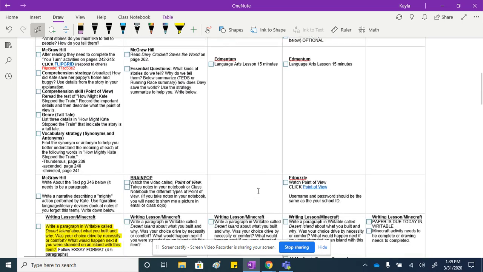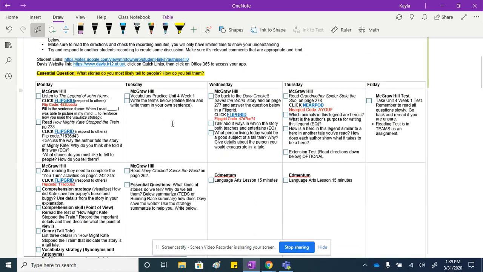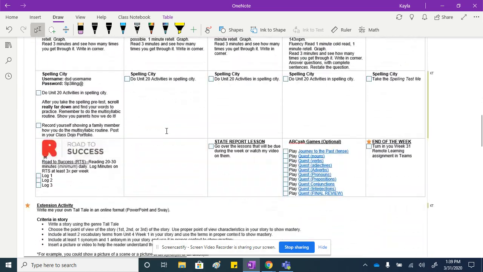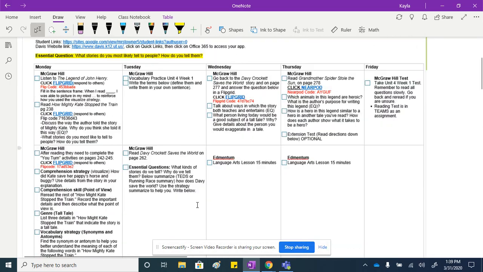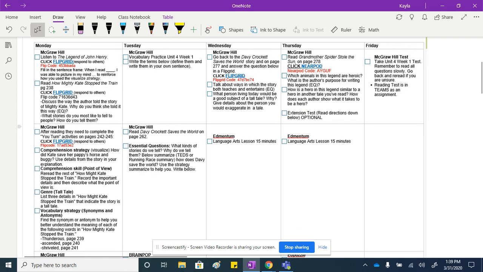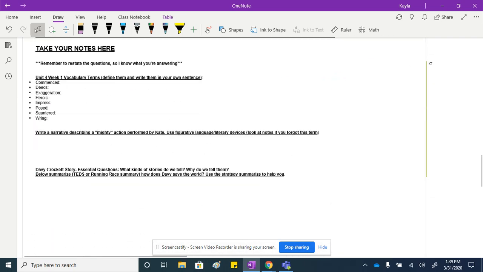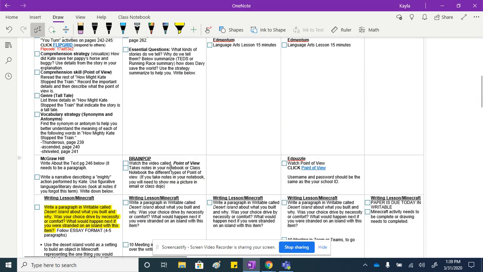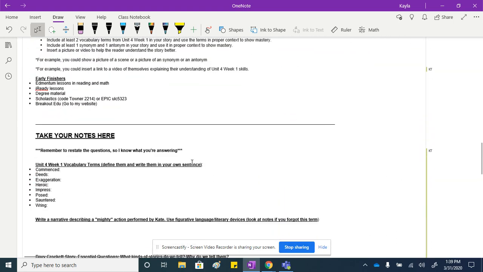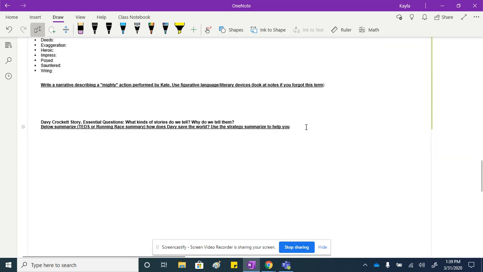Then on Tuesday, you go back into McGraw. You work on vocabulary, where all the vocabulary terms are right here. And then you will read Davy Crockett Saves the World, and you'll answer just this question down below, like I just showed you. Answer the question here. Then you'll have a Brainpop that you'll need to type in point of view, and I do want you to take notes. So maybe I'll put down here.